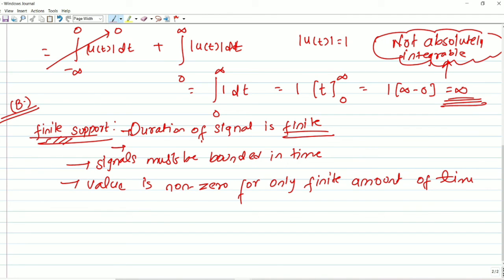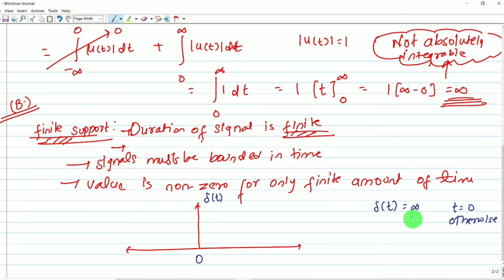We are talking about which signal? We are talking about the impulse signal or Dirac delta function. Duration of signal is finite, or signal must be bounded in time. Let me draw the graph of the unit impulse function. All of you know del t. Del t equals infinity at t equals 0. When time is 0, the impulse function takes value infinity, otherwise it will be equal to 0.